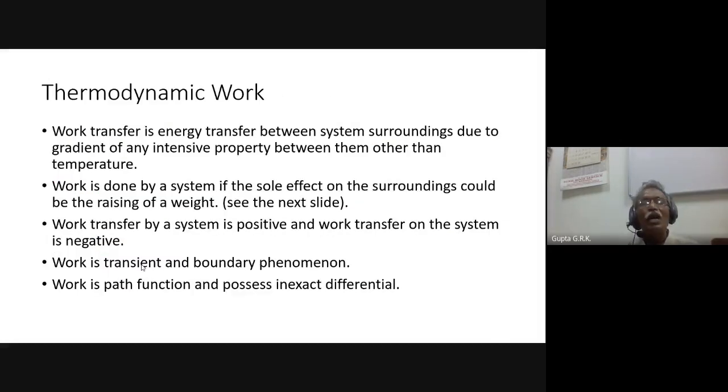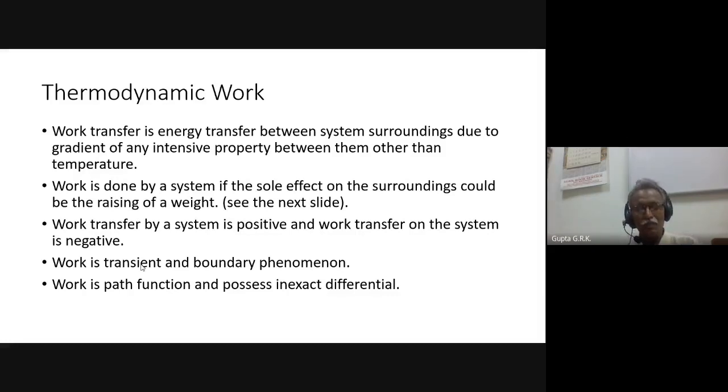Now, all those works come under thermodynamic work. Force into dx, or F into x, or force into distance, that is mechanical work, and electrical work, magnetic work, spring work, shaft work, everything comes under thermodynamic work.